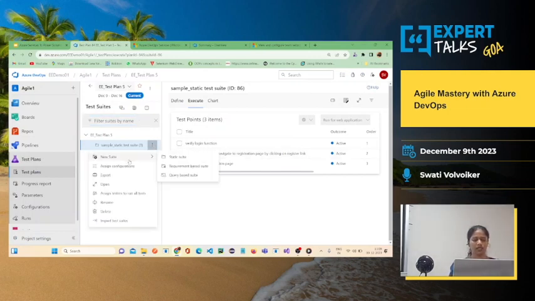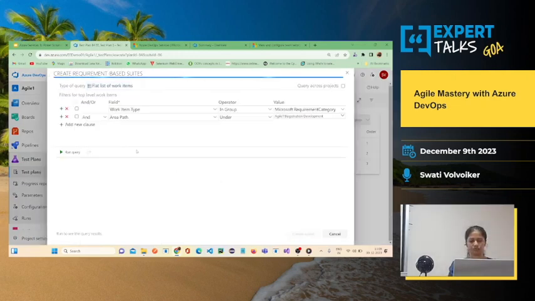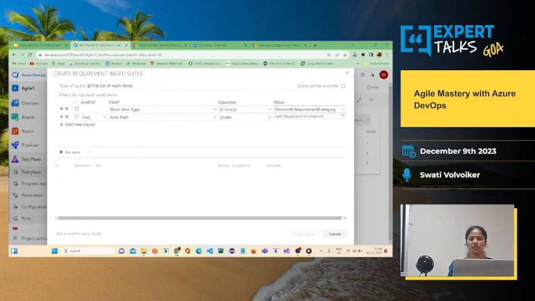Okay, let me talk about requirement based test suite. Now requirement based test suite is something which is based on your requirement. If you want to add the test cases related to the registration development, then you can fetch only those test cases. So let me fetch only the test cases related to the registration development.